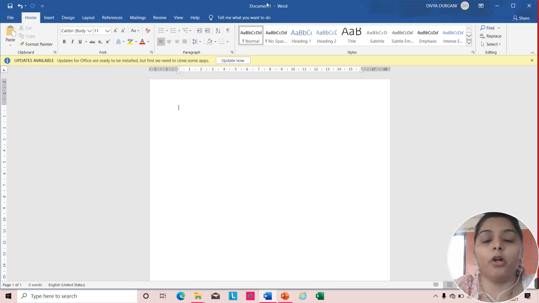Okay? On the top you are having document 1 word. That is your document name, and this area is known as title bar. Then on the top right corner you are having 3 buttons, that is minimize, maximize, close. Okay? Then here on the left hand side you are having some numbers written. That is the left margin, and over here on the top you are having the top margin. Then on the right hand side you are having the scroll bars. That is the vertical scroll bars, dear children.